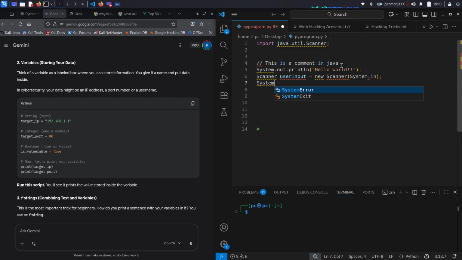Also use System.out.println, and then we're going to put the user input variable.